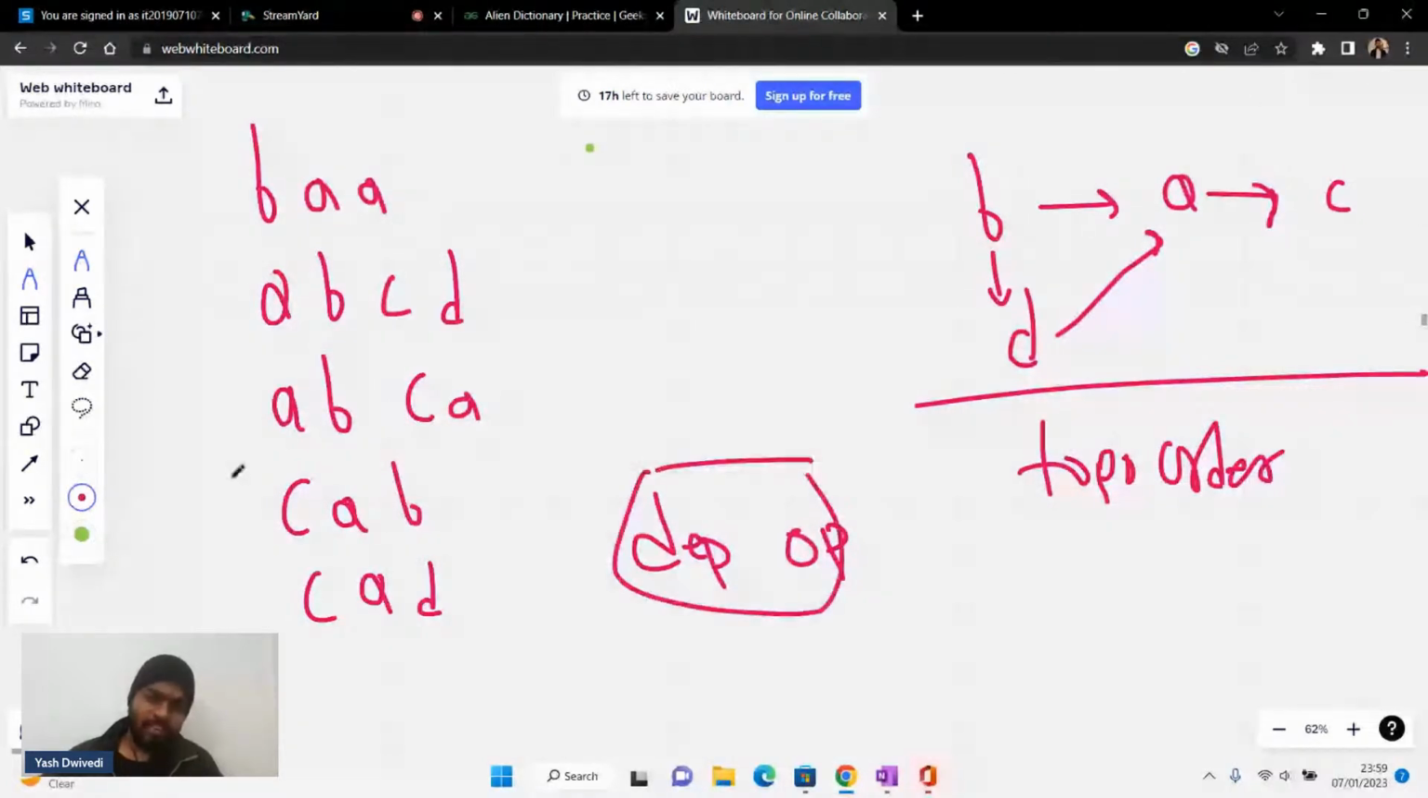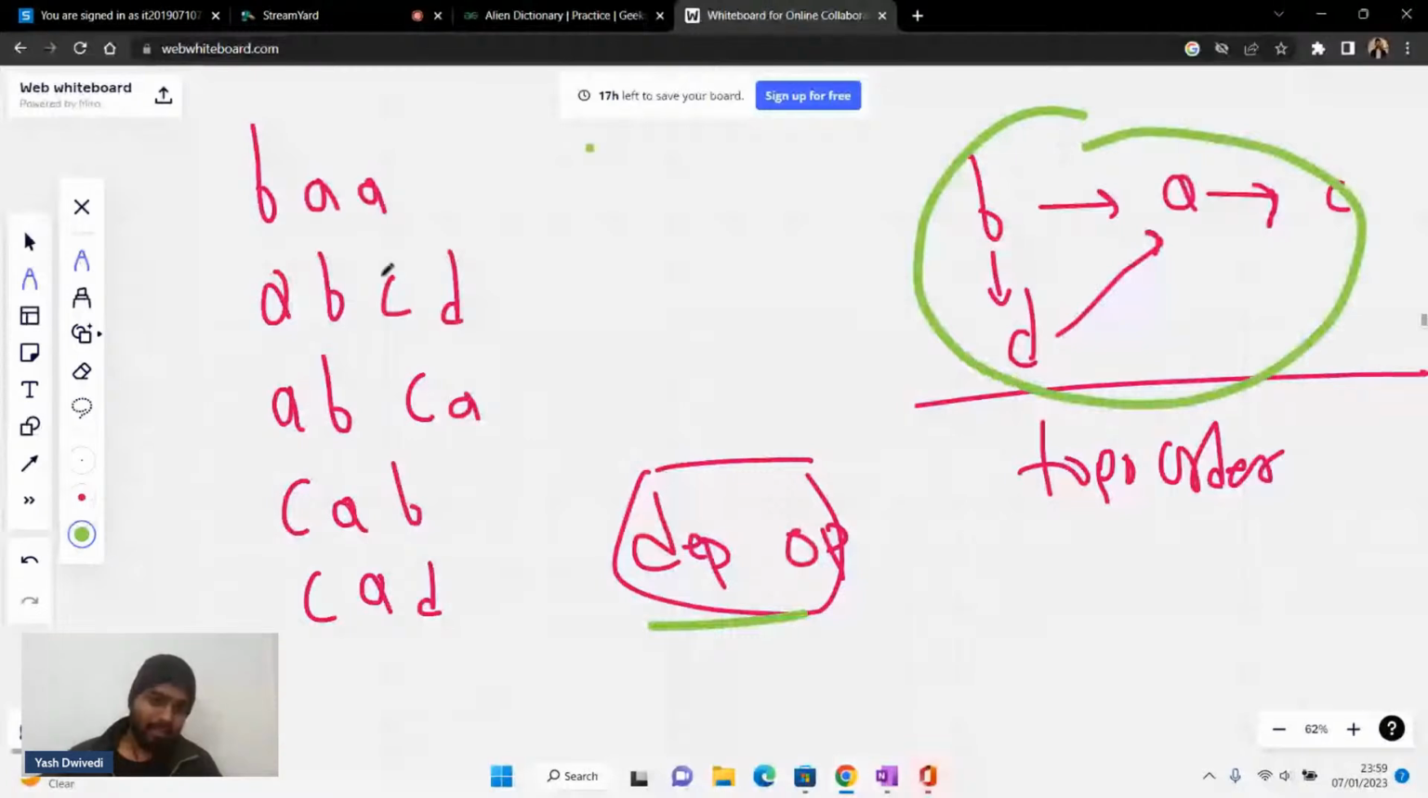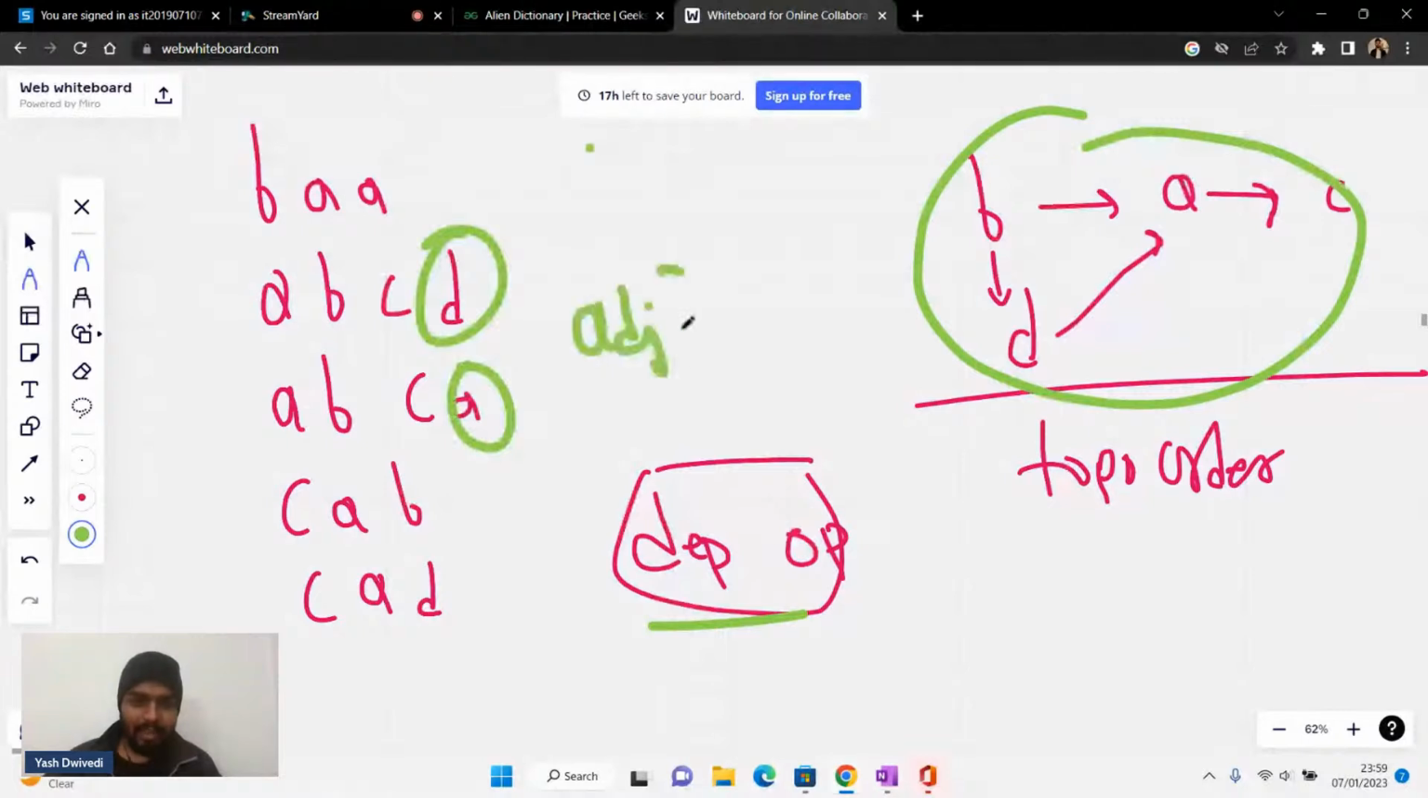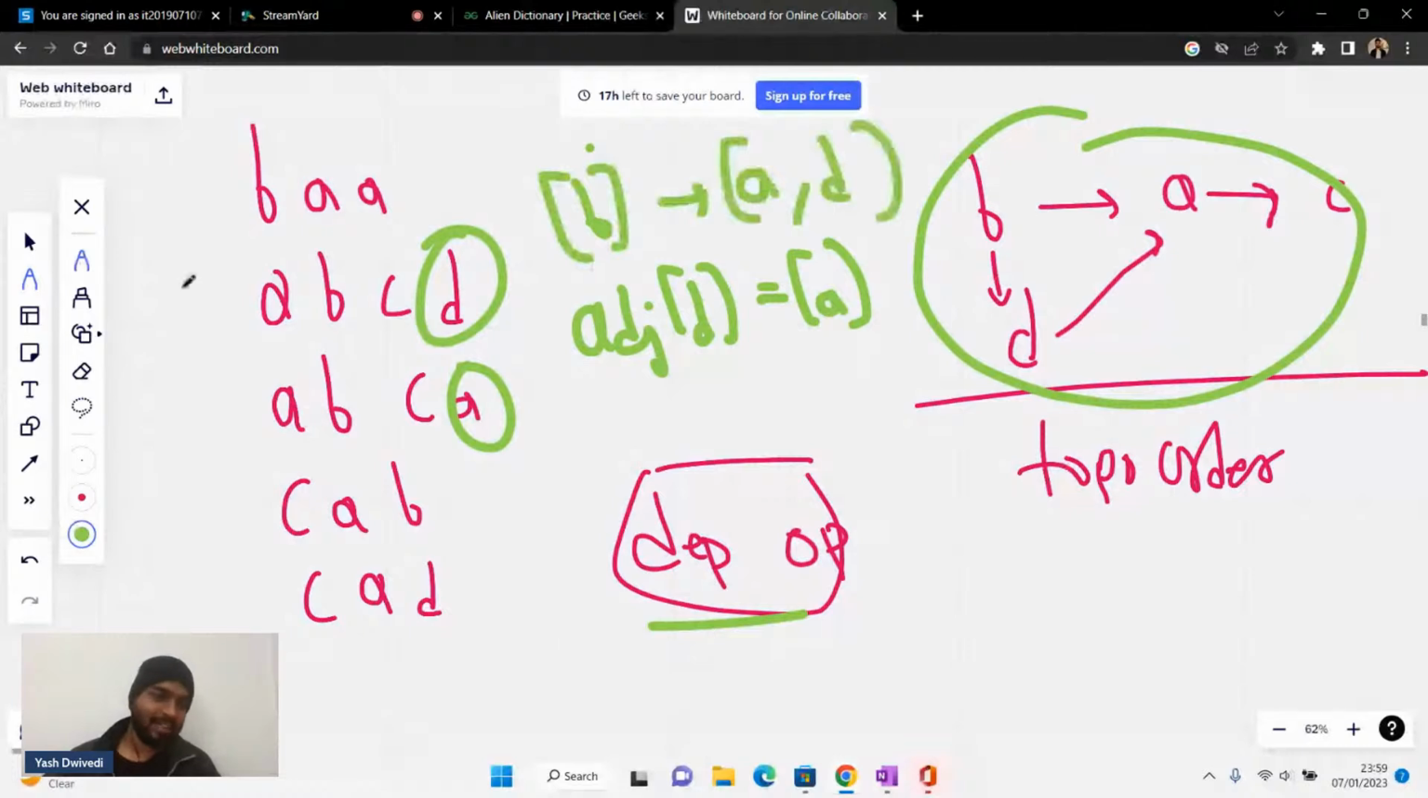Basically this problem is based on dependency. Now you have a graph. Let's say you can build this graph. If these characters are different, then in the adjacency list of D, I'll be having A, and similarly, in the adjacency list of B, I'll be having A and I'll be having D as well. Is that clear to everyone? That is what I'll be doing.